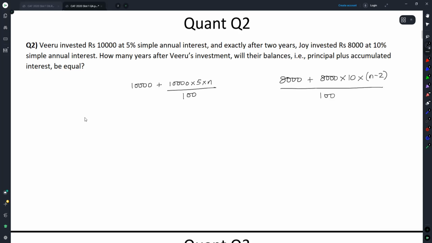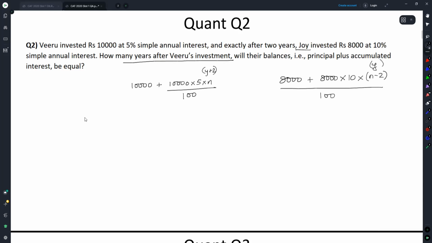Here taking n minus 2, or here taking x and here taking x plus 2. Please pay attention. We are looking for how many years after Viru's investment. Had it been after Joy's investment, this variable would have been y, this variable would have been y plus 2. Whatever answer I need, I will take that as the variable to reduce my work.